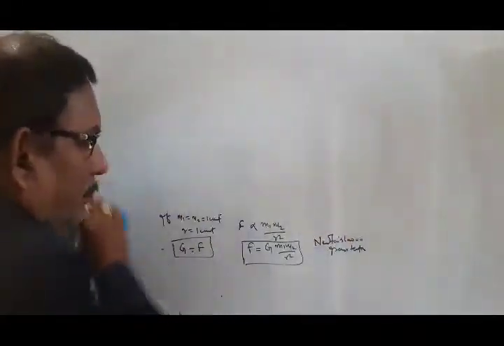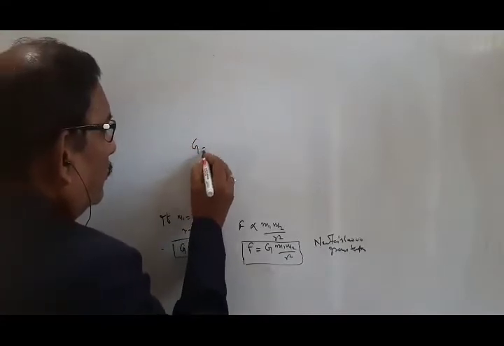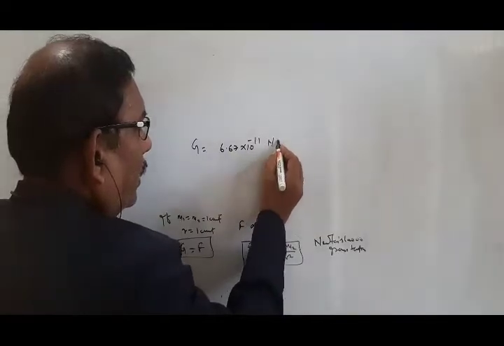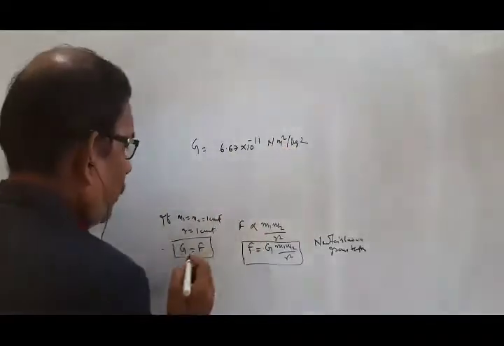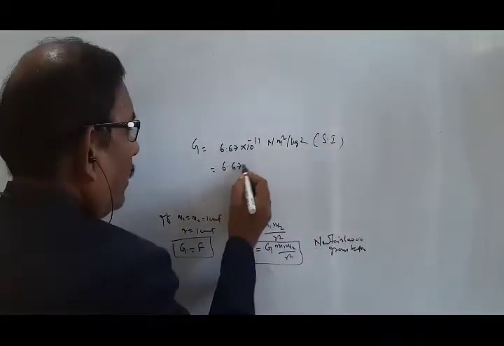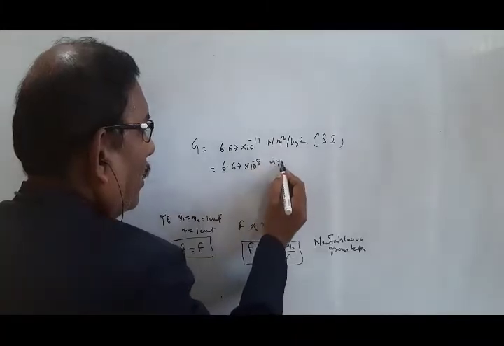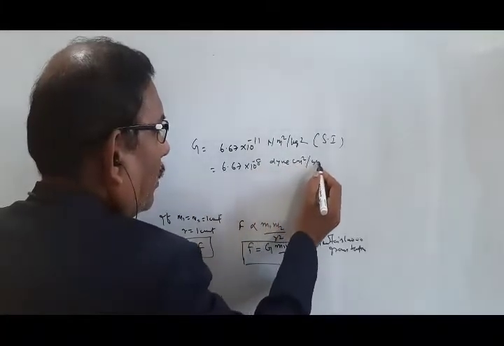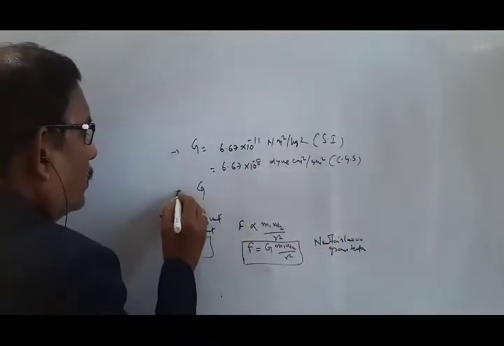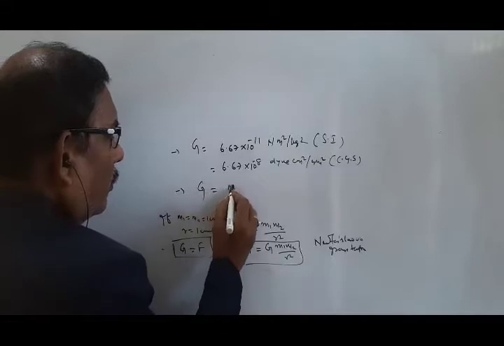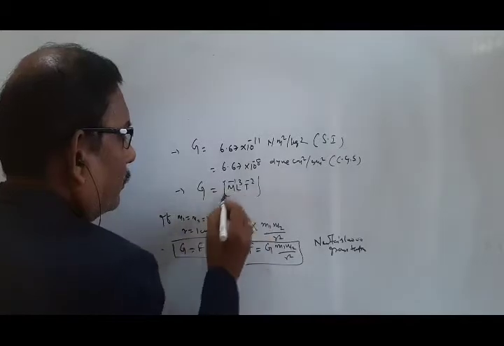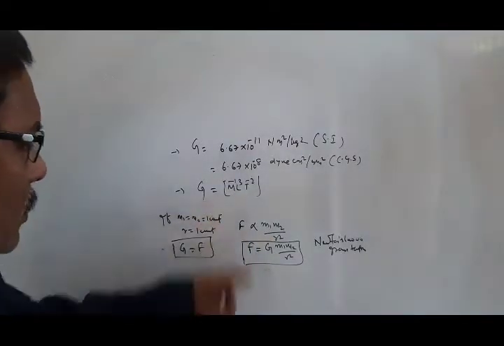Now, the value of G is 6.67 times 10 to the minus 11 meter cube per kg per second square in SI units, and 6.67 times 10 to the minus 8 centimeter cube per gram per second square in CGS units. The dimension of G is M to the minus 1, L cube, T to the minus 2.